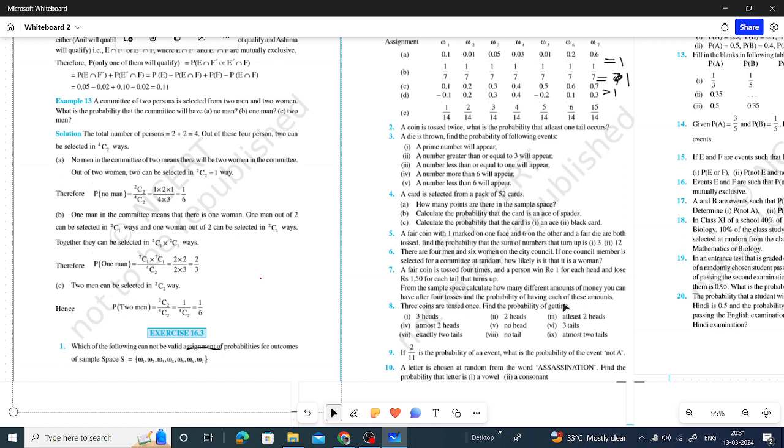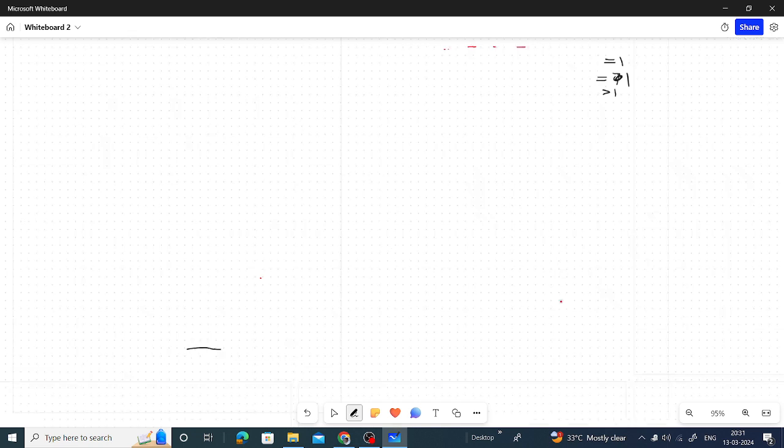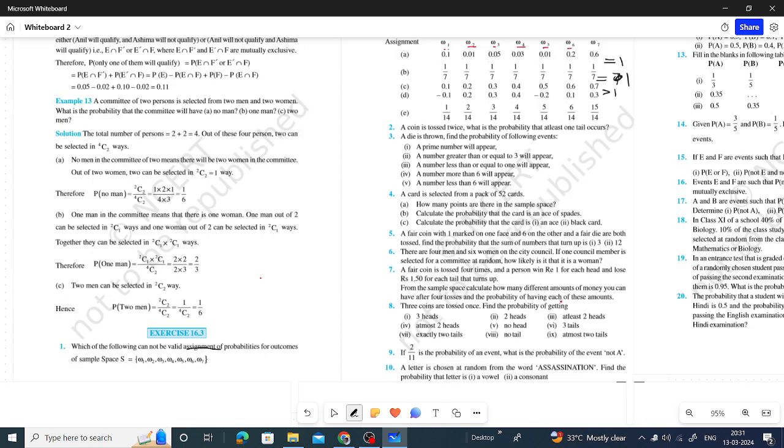We solved exercise 16.3 questions, the theory of which we have already discussed. Which of the following cannot be a valid assignment of probabilities for outcomes of sample space omega 1 to omega 7? So, these are the seven outcomes, and different probabilities are assigned. First, the probability of omega 1 is 0.1, 0.01, 0.05, 0.03.